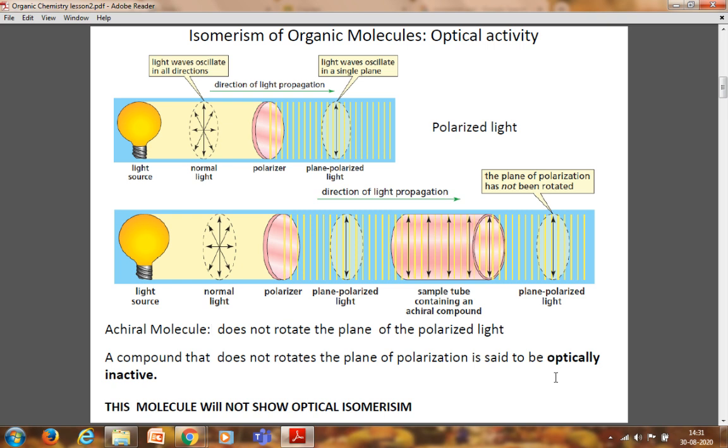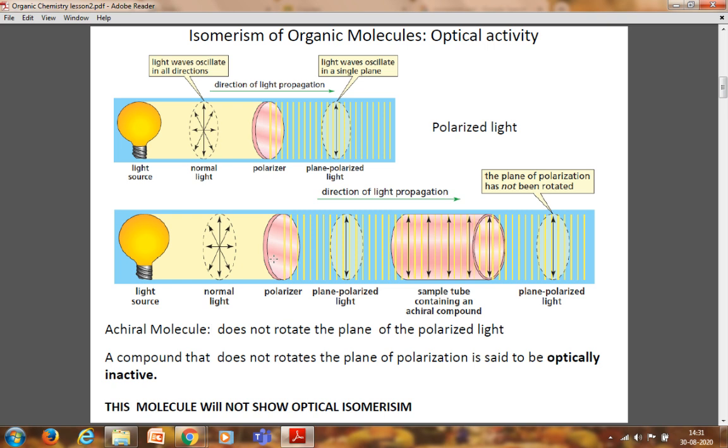Here we are showing a polarimeter, where there is a light source. This is normal light, where the vibration is in all directions perpendicular to the propagation of the light.